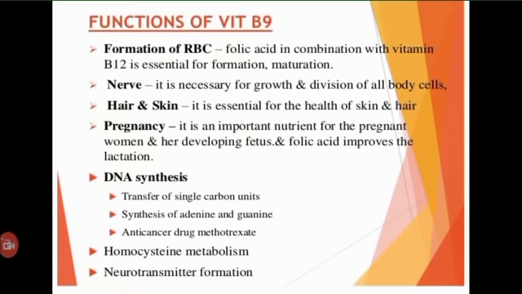Now coming to the biochemical functions of vitamin B9. Folic acid and folate are commonly used as supplements for a variety of reasons. In prevention of birth defects and pregnancy complications, one of the most common uses of folic acid and folate supplements is the prevention of birth defects, especially neural tube defects including spina bifida and anencephaly.